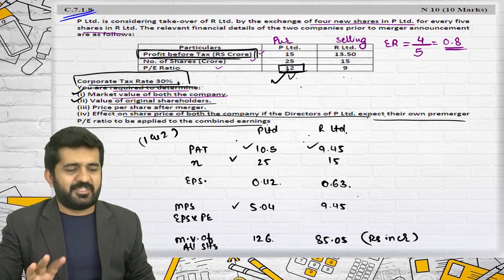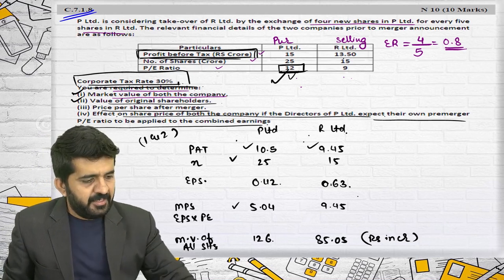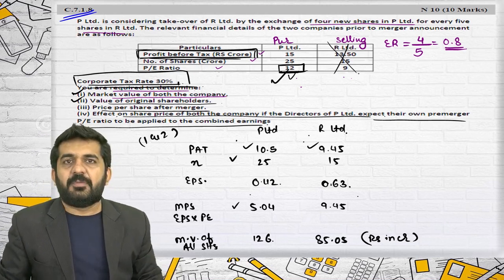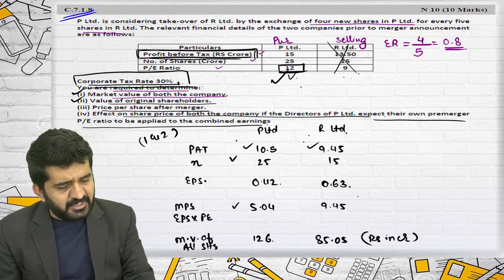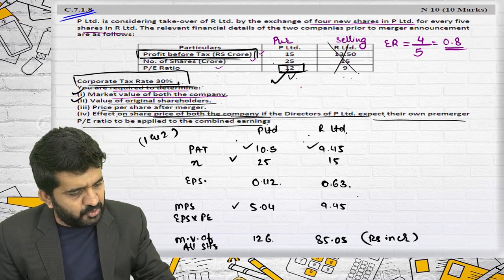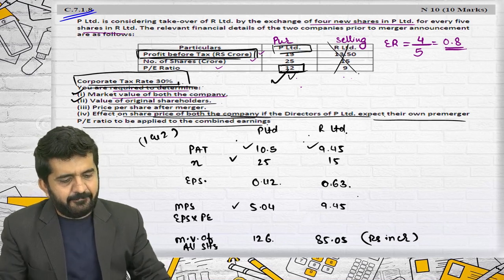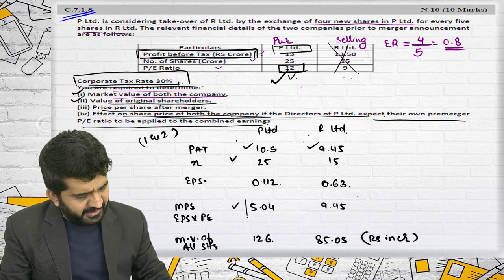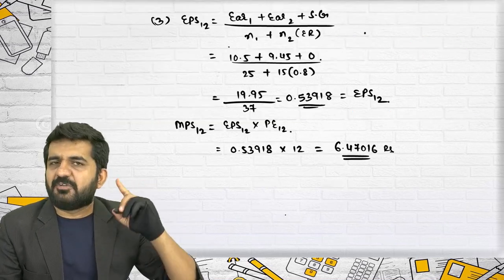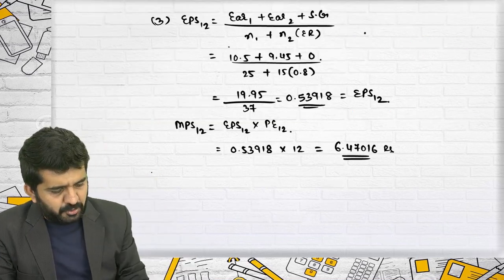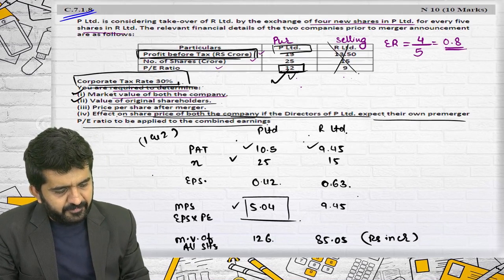Now understand, here there is a drafting mistake. This company will not be in existence after merger. What is the effect on share price of P Limited? What was the MPS before? 5.04. That's correct. So whatever is written in the suggested answer, this answer should be drafted in this manner.